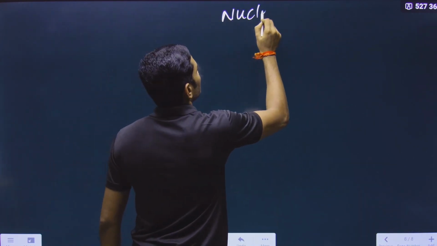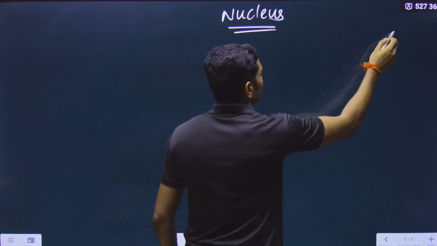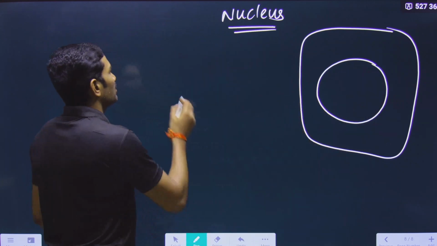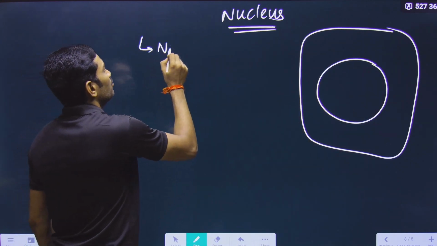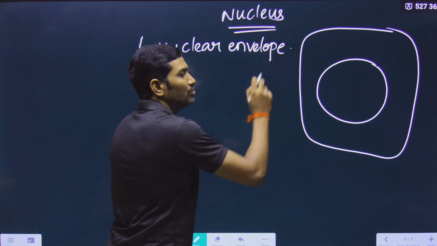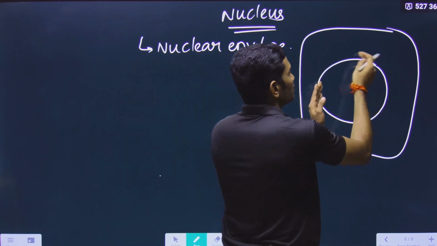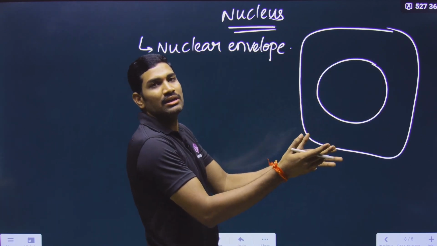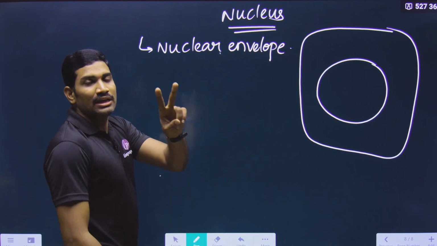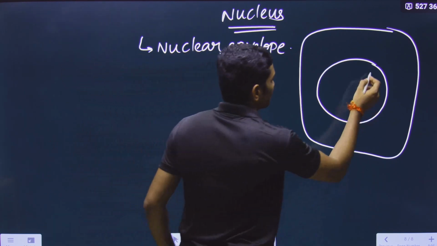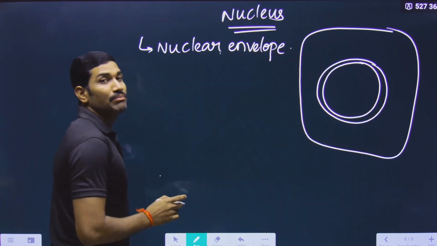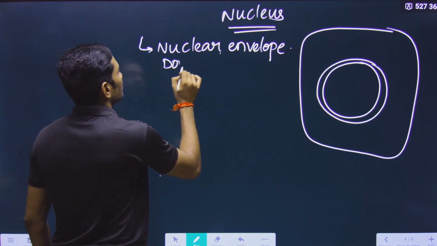So what is present in the nucleus? Now let us make a rough diagram here. Suppose this is the cell, and now we are focusing on the nucleus. Regarding the nucleus, what is the most important thing? It has a nuclear envelope. Nuclear envelope means the cover for the nucleus. And how many layers does this nuclear envelope have? It has two membranes. Even though we are drawing like this, actually it has two membranes. It is double membrane bound.